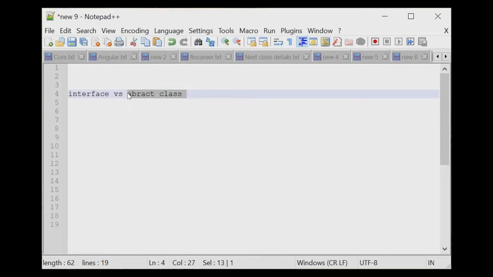Now, about abstract class. Abstract class means I am going to provide some basic functionality. Now it is up to you whether you want to use the same, override, or hide it. I will provide some default functionality. For example, in the banking sector, I have a loan department and I provide a loan interest of 10%.